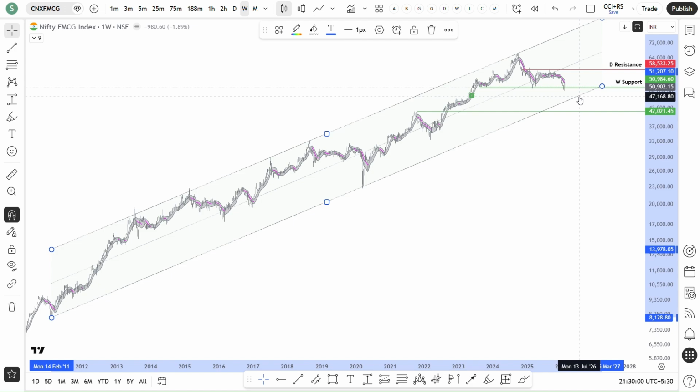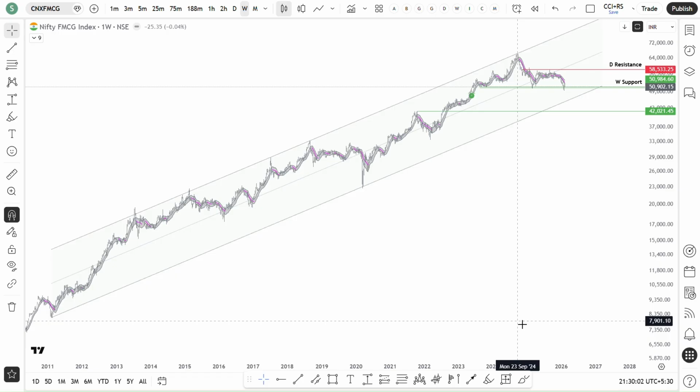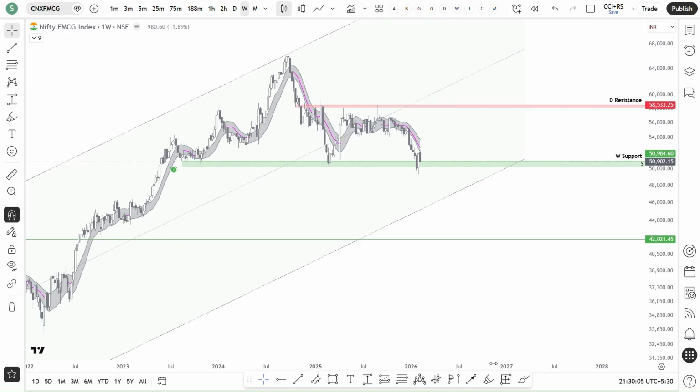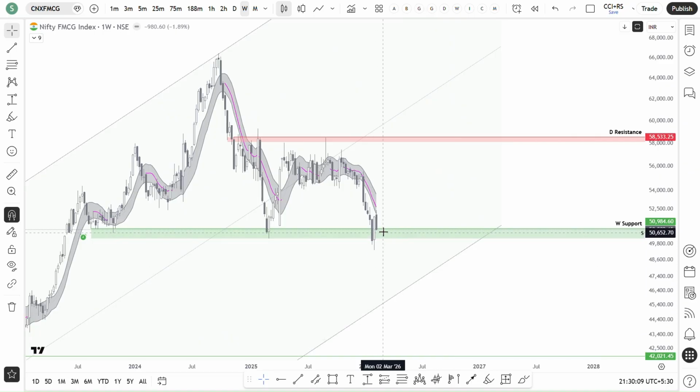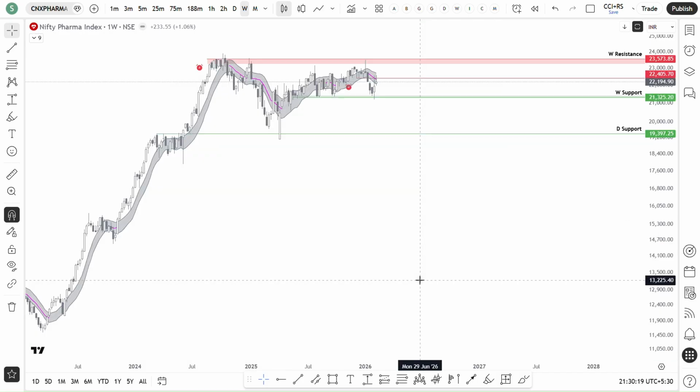That will be a better place to accumulate FMCG ETF. But for now, because the price is above this weekly support, we need to observe whether it is going to go beyond the 50 SMA or it is going to come down from there. So nothing much in FMCG.